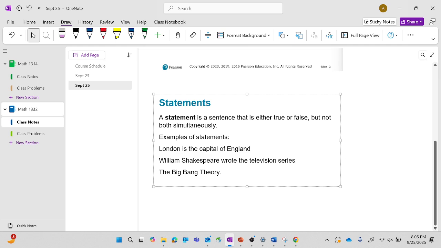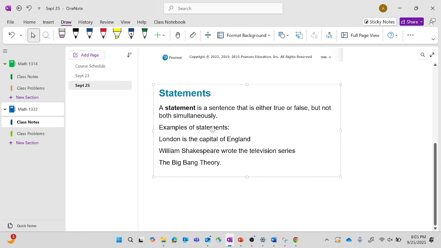London is the capital of England. William Shakespeare wrote the television series, The Big Bang Theory. That's all one statement. So that one's obviously false. And London is the capital of England, that's true. So that's what it means to be a statement. You can say it's true or not true. There's no objectivity, if that's a word. There's nothing objective about it. It's either true or not true.